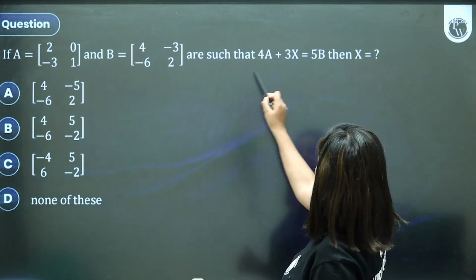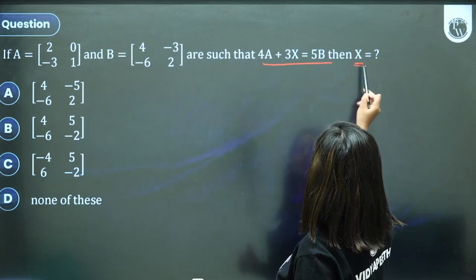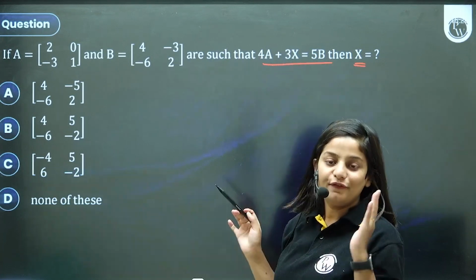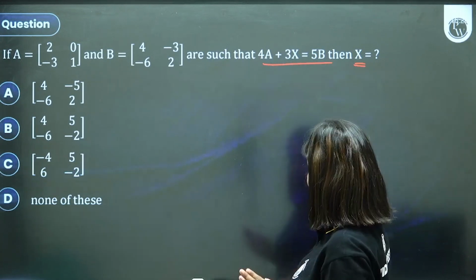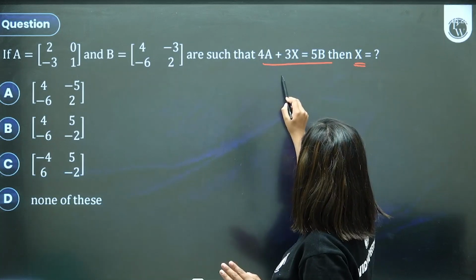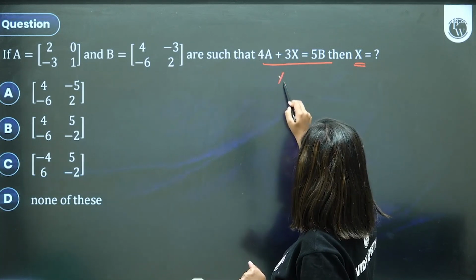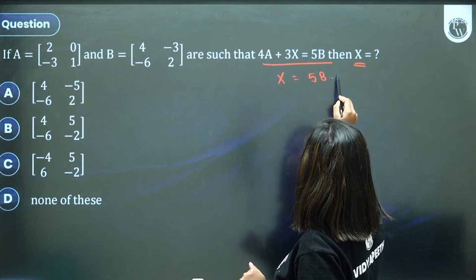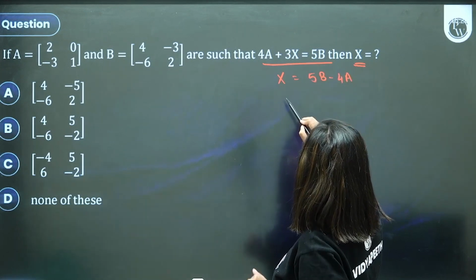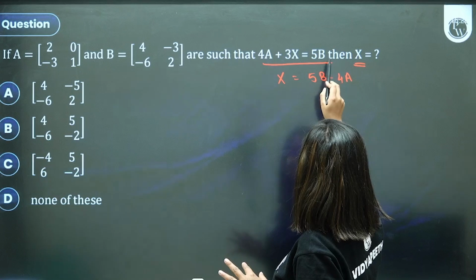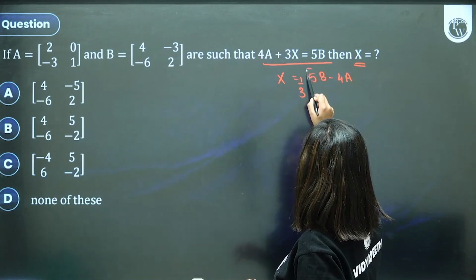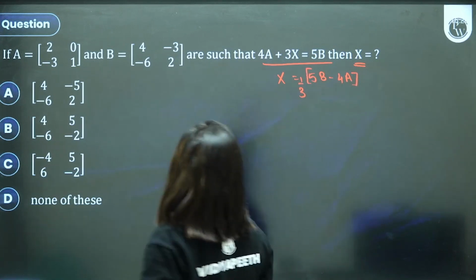A and B are given. You have to find the value of x such that there's a relation 4 times A plus 3x is equal to 5B. Since the question is find x, let's solve here itself. X is going to be 5B minus 4A divided by 3. Correct, children?